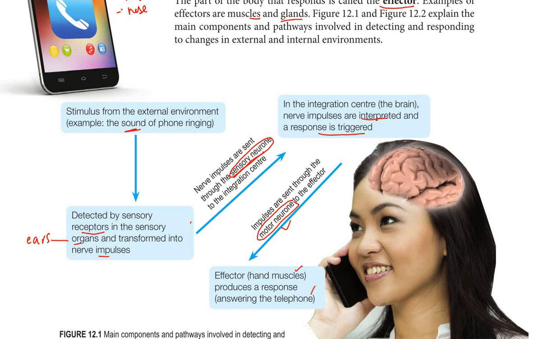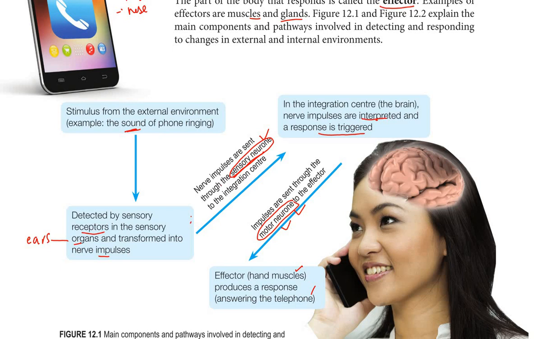So there are two types of neuron here that you must remember: sensory neuron and motor neuron. Sensory neuron sends the impulse from the receptor to the integration center. Then from the integration center, the impulse is sent through the motor neuron to the effector. This is what happens when we detect an external stimulus. The stimulus is detected by sensory receptors in sensory organs and transformed into a nerve impulse.